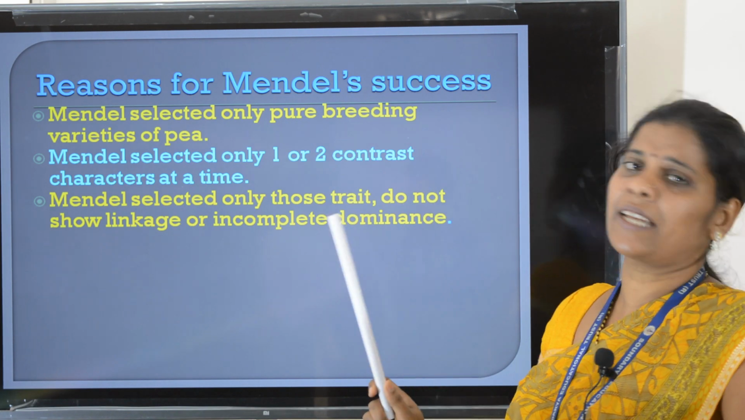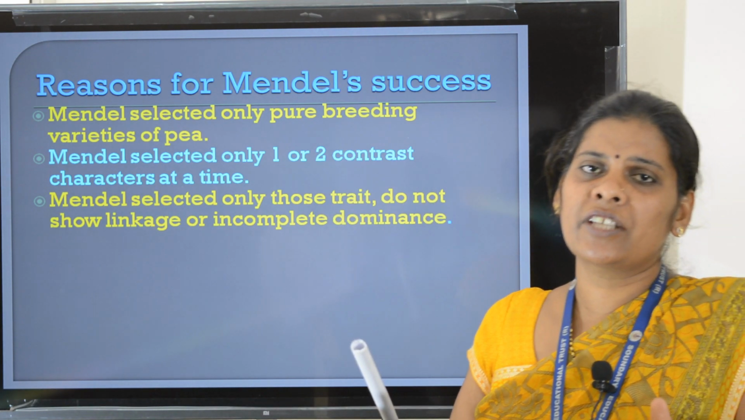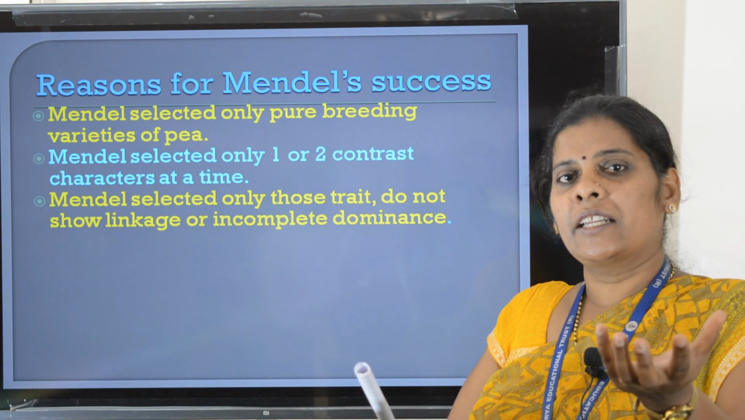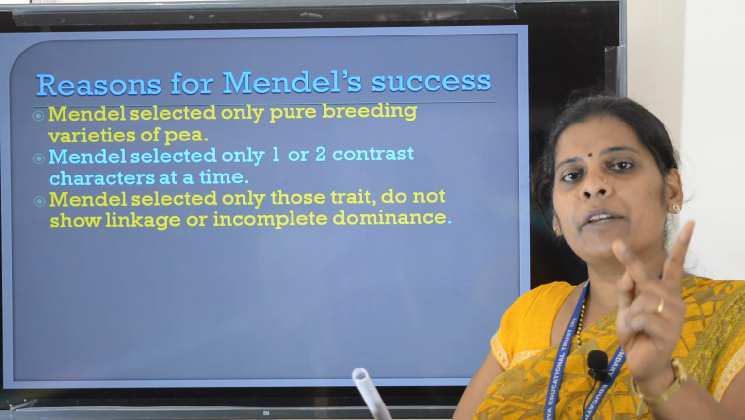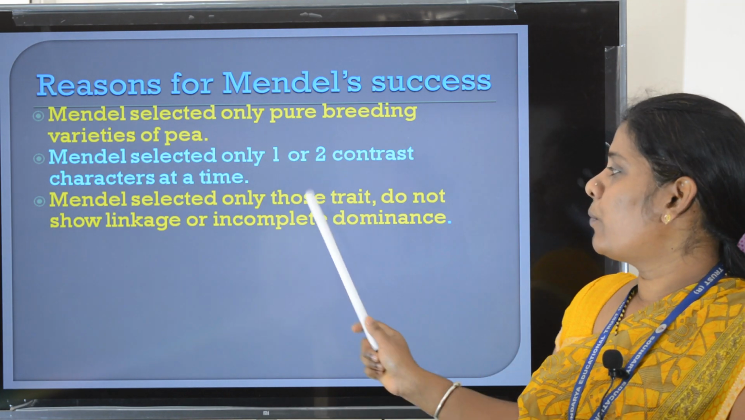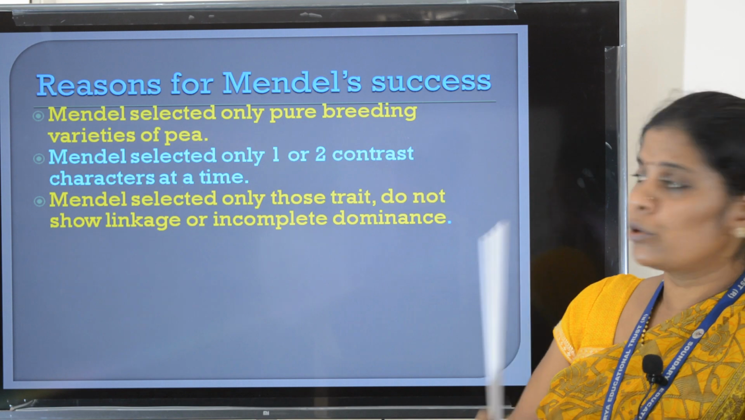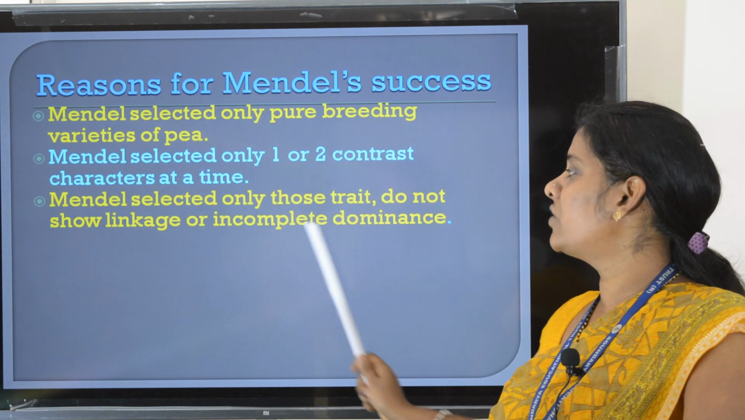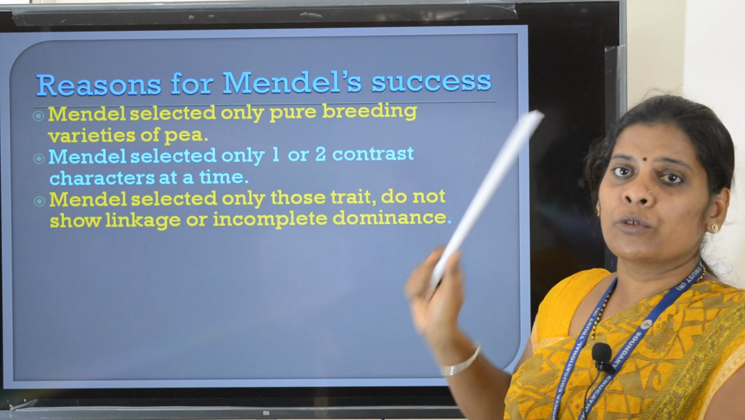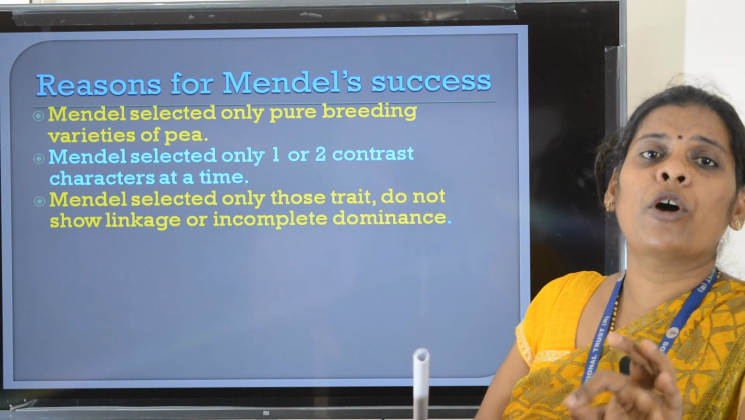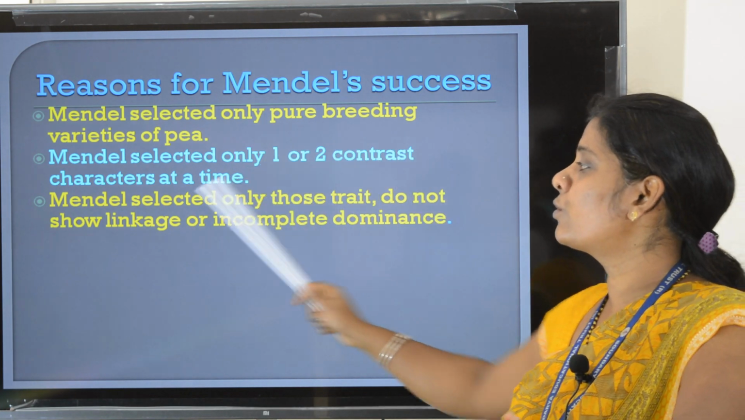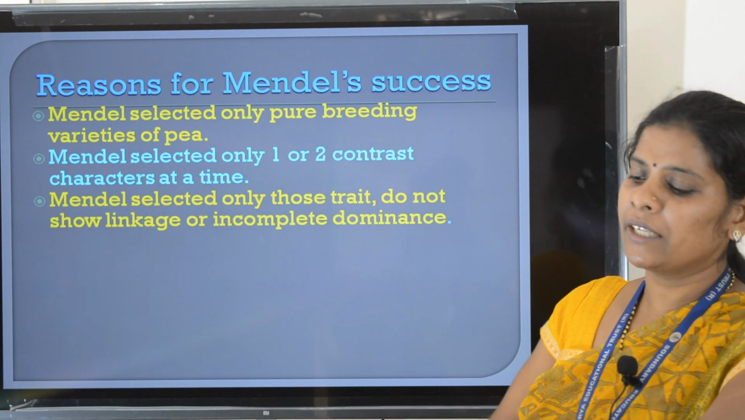What do you mean by contrast character? Easily distinguishable characters are called contrast characters. For example, if I take the example of flower color, if I show two flowers, one with purple color and one with white color, you can easily identify which one is purple and which one is white. Then very important one more point is Mendel selected only those traits that do not show linkage and incomplete dominance. He was very lucky to take those plants which show only dominant and recessive characters. The characters selected by him do not show any linkage or incomplete dominance.